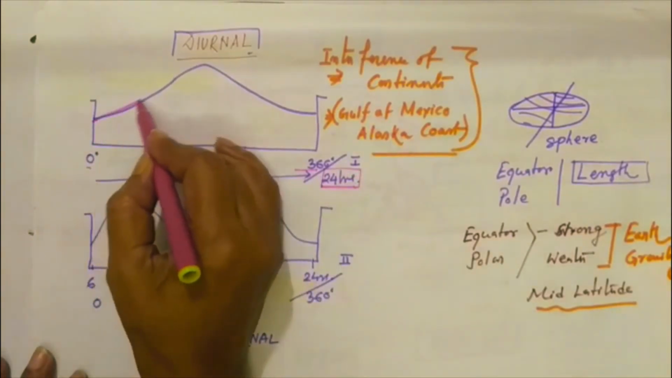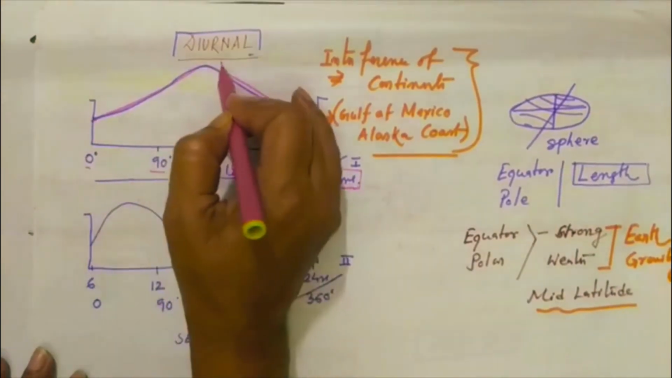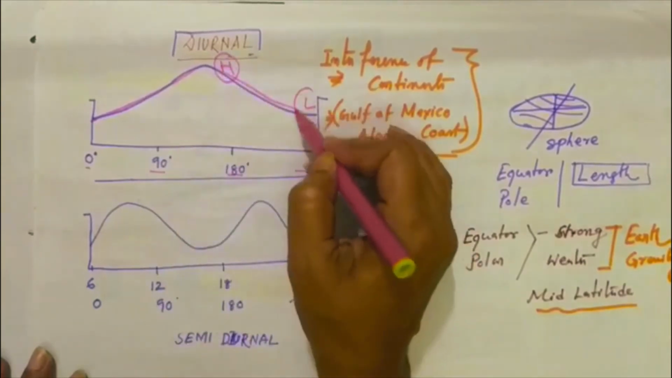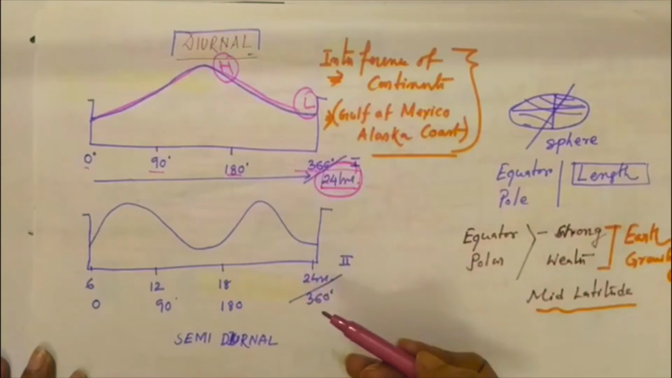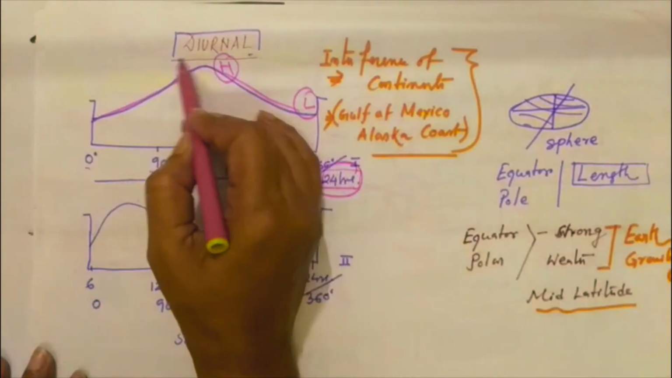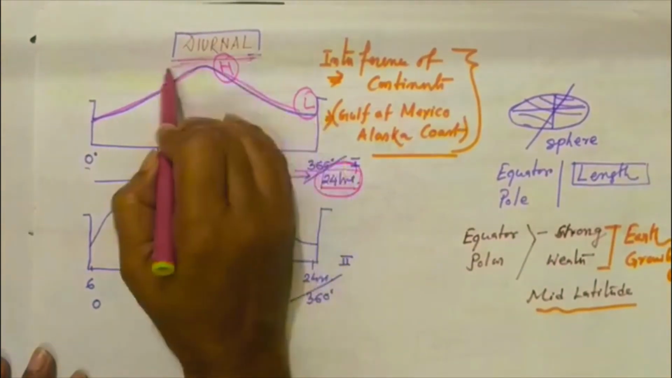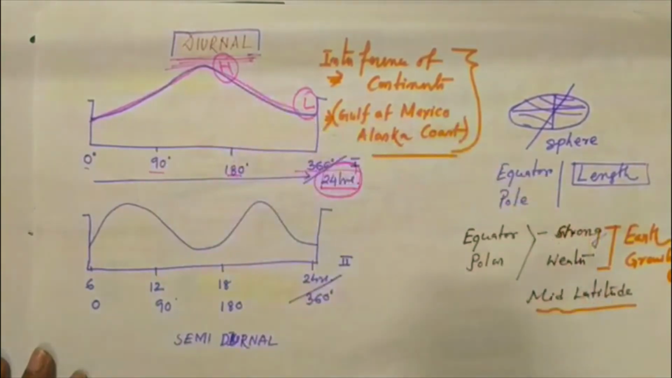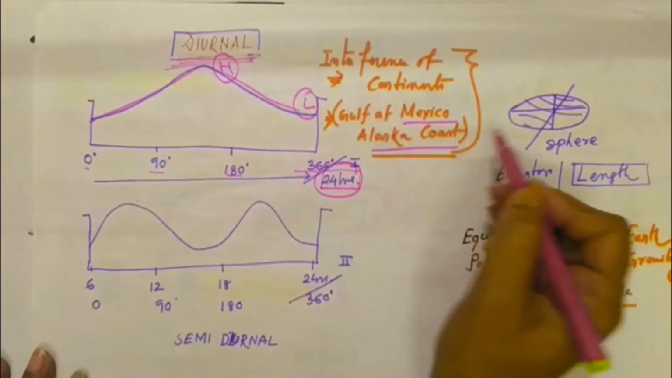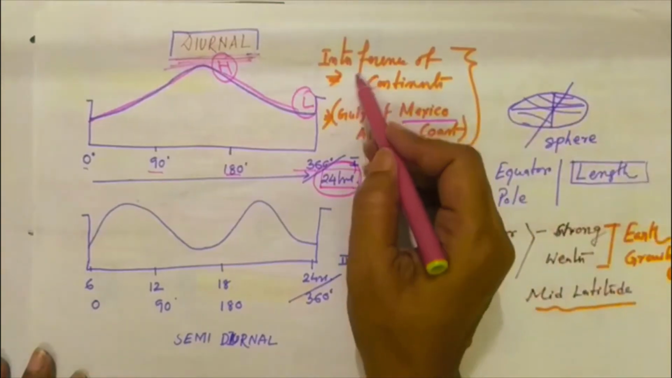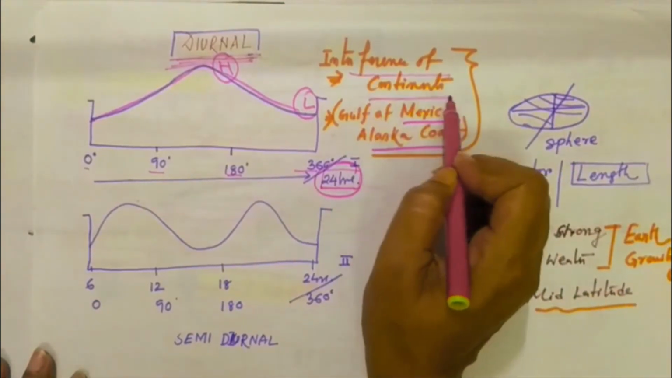If there is one high tide and one low tide within a solar day or lunar day, 24 hours and 50 minutes, that is known as diurnal tides. It normally occurs in the coastal zone of Mexico and Alaska. This basically occurs due to the interference of the continent.